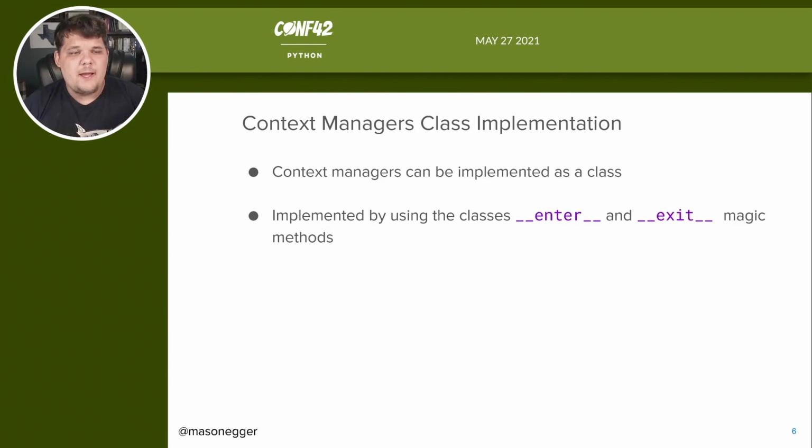Basically, you implement this by using what are known as the magic methods, which are methods that are, by default, in a class, and you can override them to use them. And basically, we're going to use the enter and exit magic methods here to create a context manager.